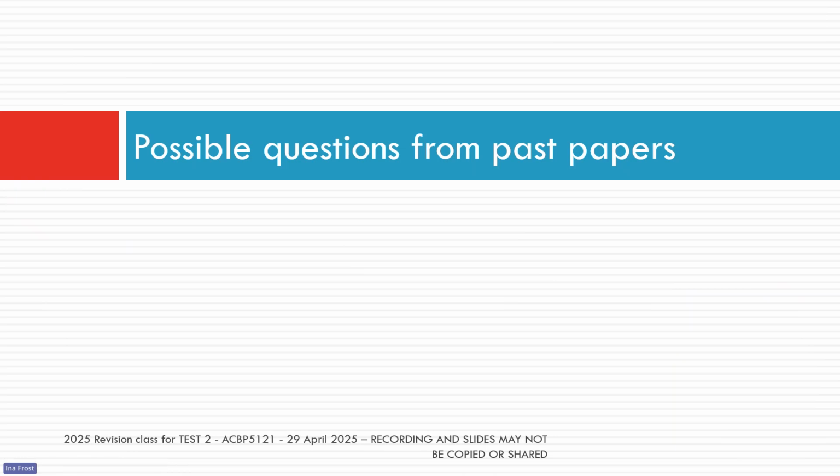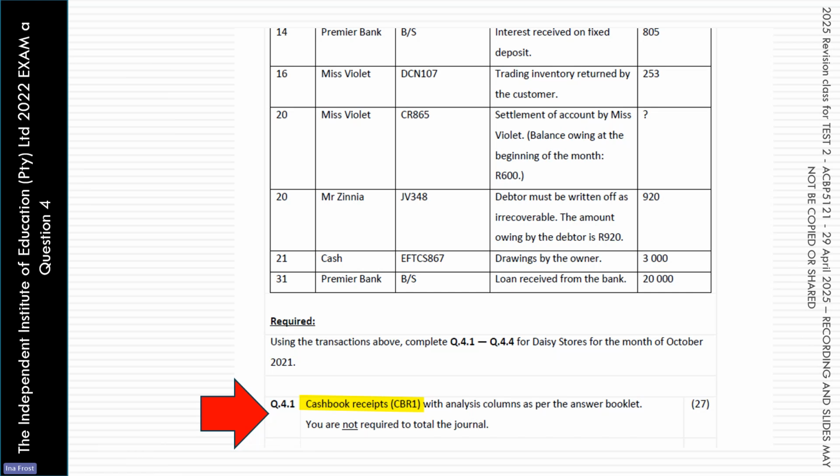Okay, I wanted at this point to show you a couple of ways in which students have been tested on the cash journals in past papers, so that you can be familiar with the different ways in which we can ask you about your cash journals. This first one comes from the 2022 exam, and this is the straightforward one.